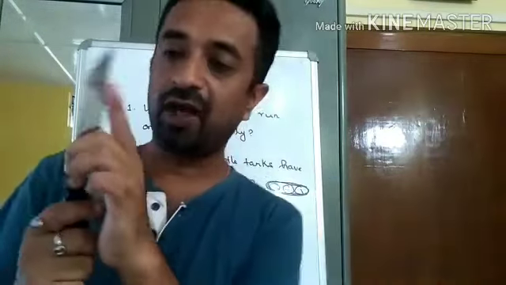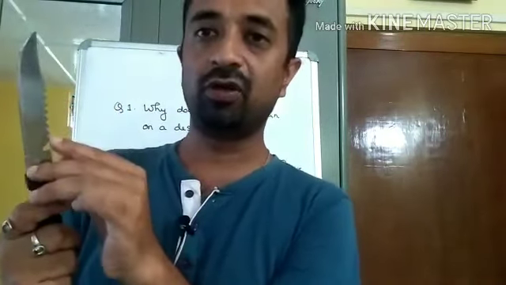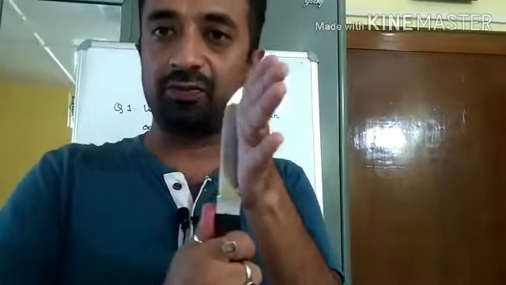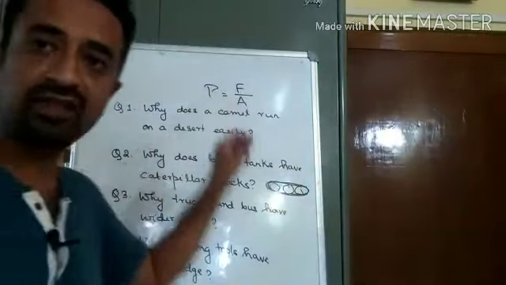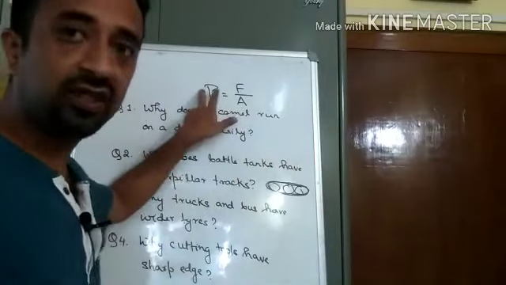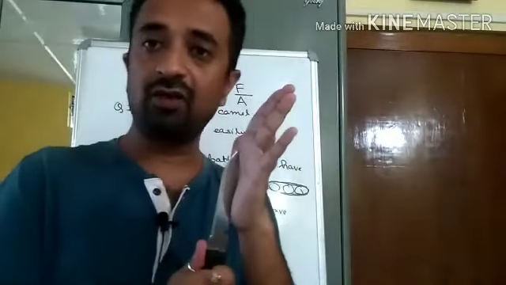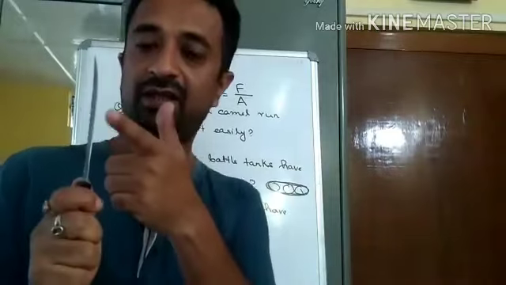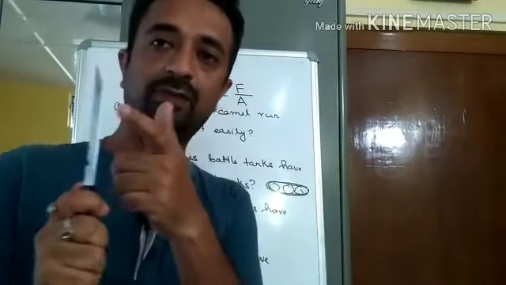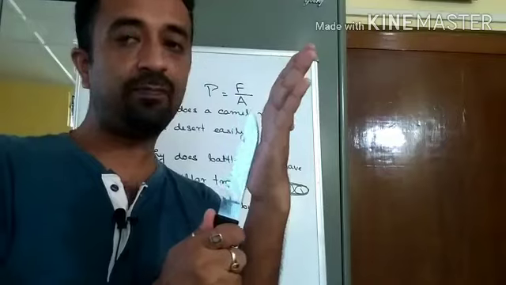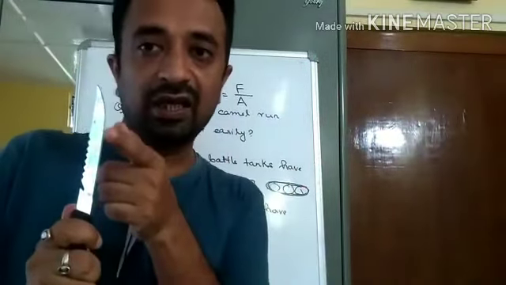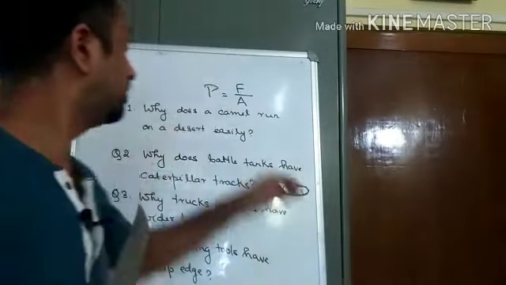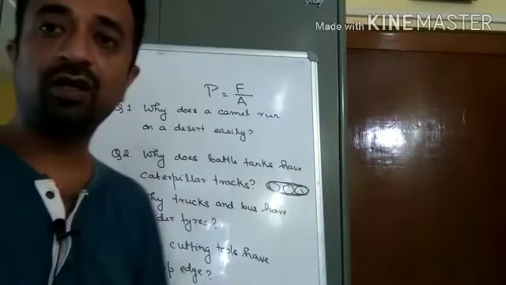Now if you see the blunt part, the area is more. If you press it against an object, it will apply less pressure. Why? Because this area is more. If the area is more, the pressure is less. But if I use this part of the knife and apply force like this, this area is less. Since this area is less, the pressure will be more.